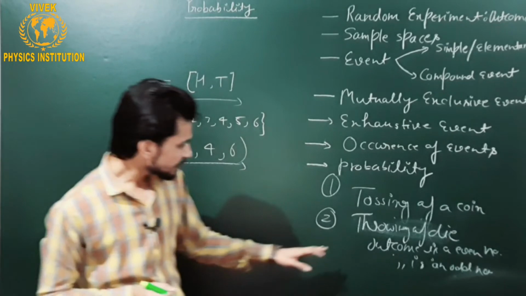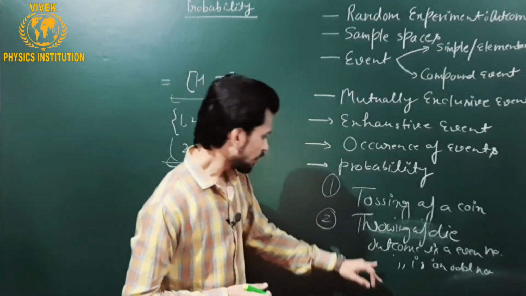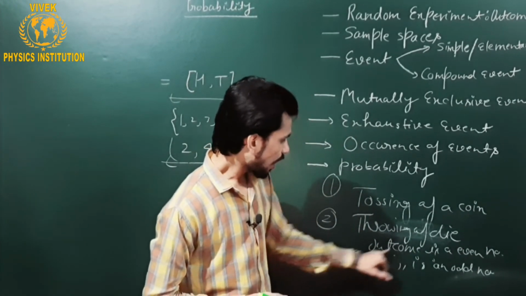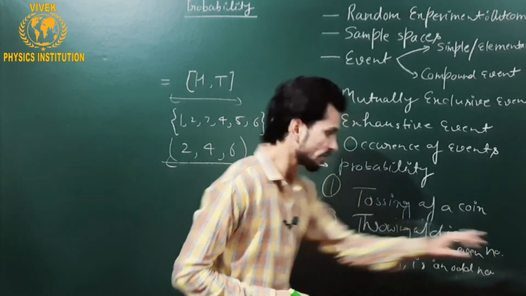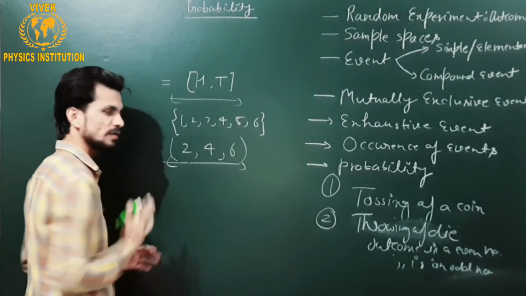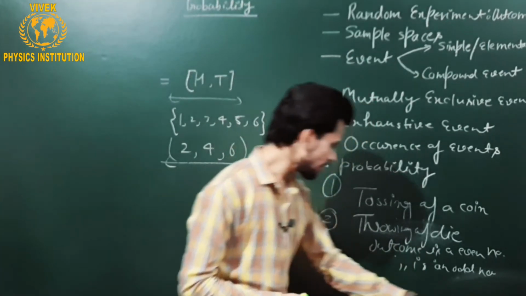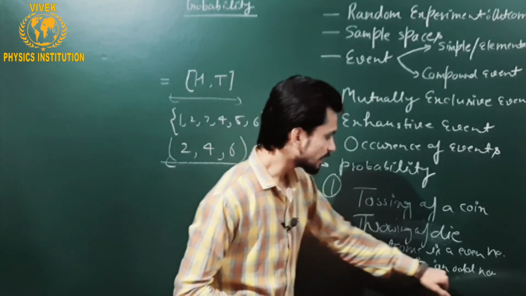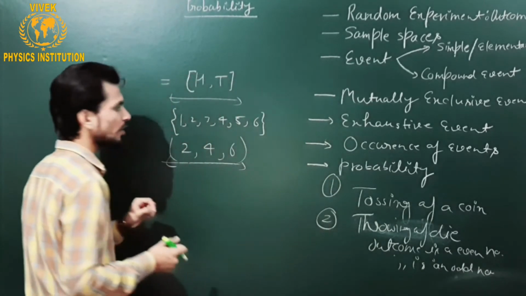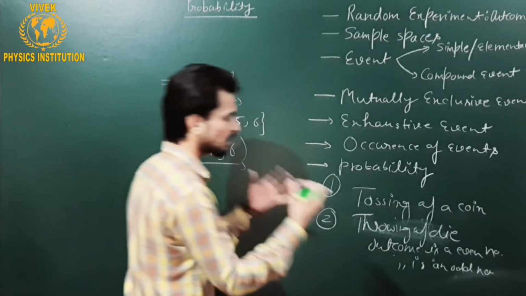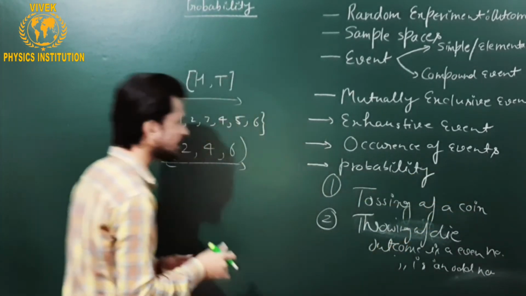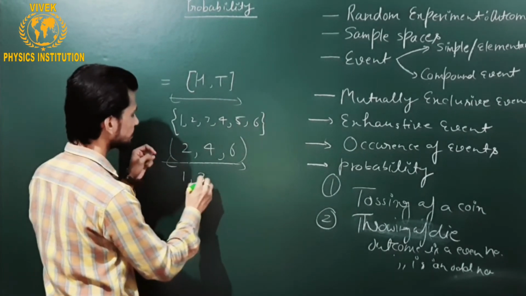So as far as the first event is concerned, it says the outcome is an even number. So I am talking about this sample space. As far as the other event is concerned, the outcome is an odd number. So what are the odd numbers in the sample space of the throwing of a die? The odd numbers are 1, 3 and 5.